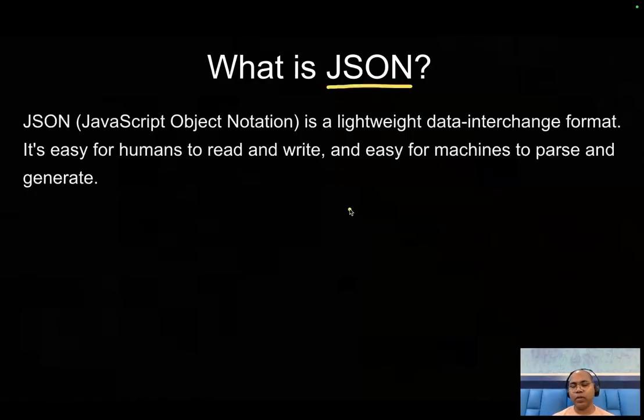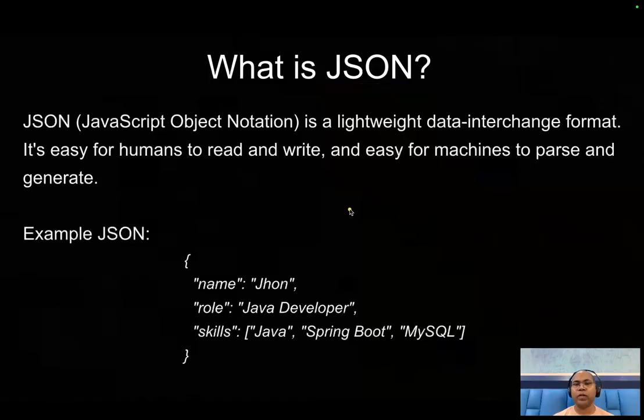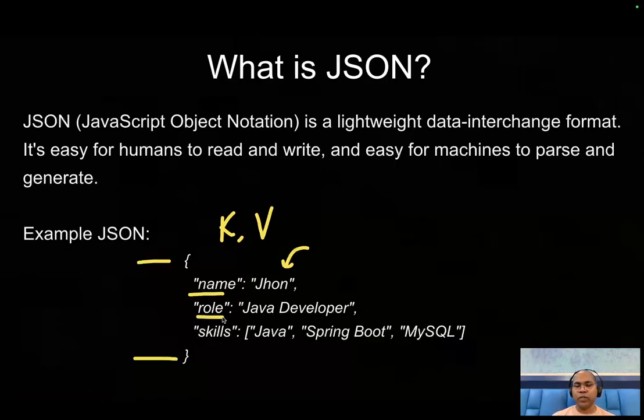So what would an example of JSON look like? JSON is a very simple notation with open and close brackets, and here you can put whatever information you want to send in the form of key and value. The key would be name, and then what the value of name is. The key would be role, and what the value would be. Maybe the key is skills, and what the value.